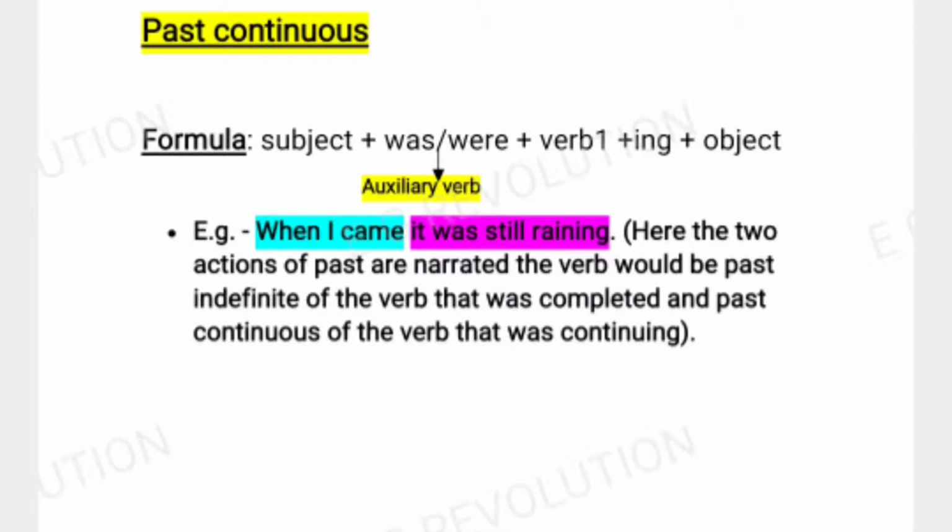The verb would be past indefinite for the action that was completed and past continuous for the action that was continuing. So in this sentence, when I came, this is the first action which was completed, so here the verb will be in past indefinite. And our second action is it was still raining, which was continuing, so here the verb will be in past continuous form.